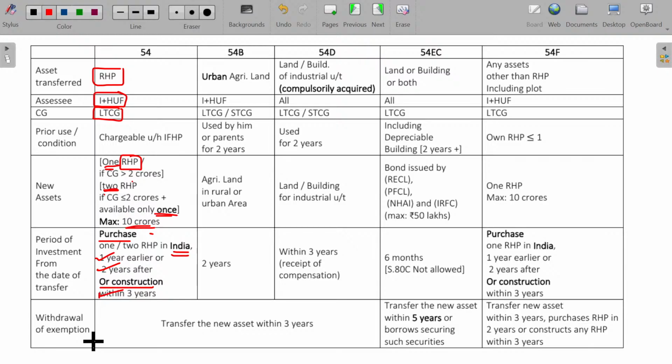The newly purchased asset or constructed asset should be kept with you for at least 3 years, else the deduction given will be withdrawn. The same will be applicable for 54B and 54D also. Once you are a master of 54, automatically the rest you can cover easily. That's why I am giving lots of examples for 54.